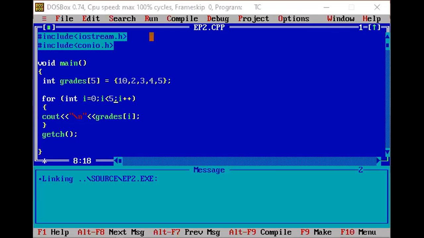So cin, with the help of the extraction operator, we are accepting the numbers one by one as number of I. The value of I will be 0 first, so the first value will be stored in number of 0. Whatever value we enter will be stored at the 0 location.